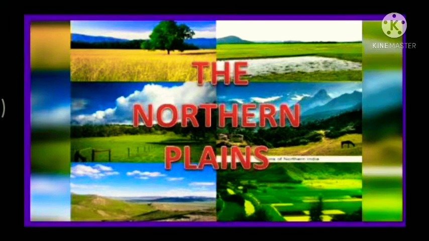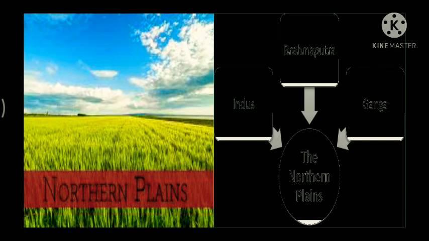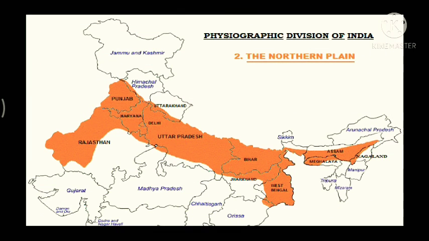Now the northern plain has been formed by the interplay of the three major river systems, namely the Indus, the Ganga and the Brahmaputra, along with all their tributaries. This plain is formed of alluvial soil, as you know. The deposition of alluvium in a vast basin lying at the foothills of the Himalaya over millions of years formed this fertile plain.